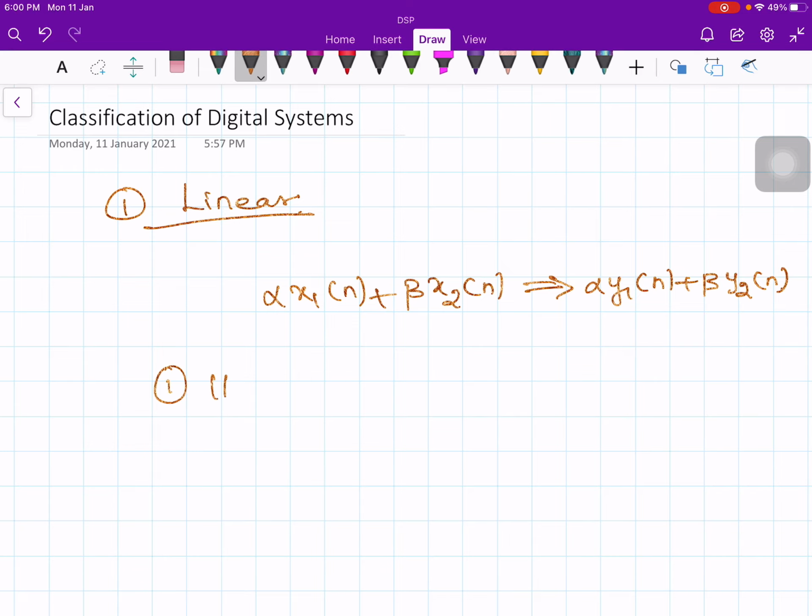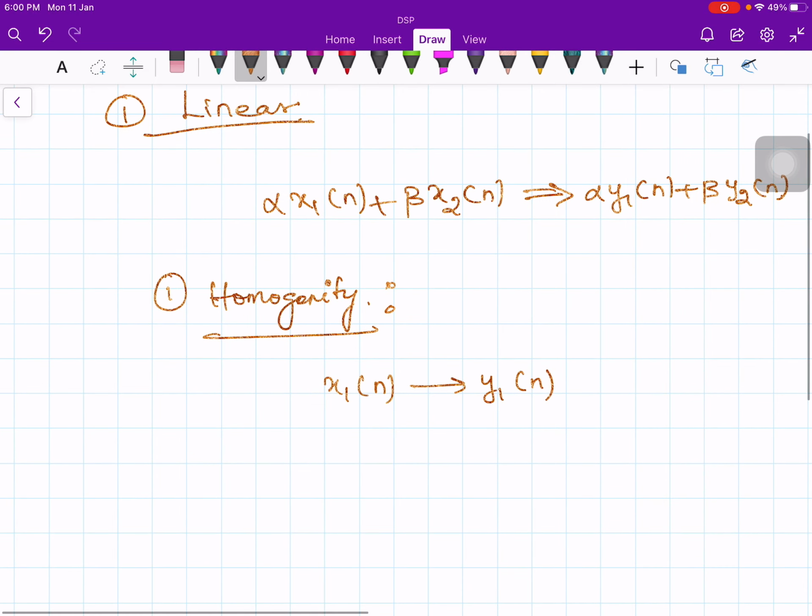The first one is homogeneity. It says that if the input is multiplied by a constant, the output is also multiplied by the same constant. Okay, if x1 of n gives rise to y1 of n, then if the input is multiplied by alpha, that is alpha times x1 of n, the output will also be multiplied by the same constant alpha, giving alpha times y1 of n.